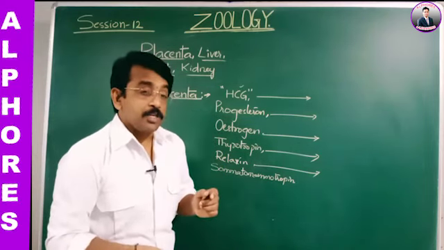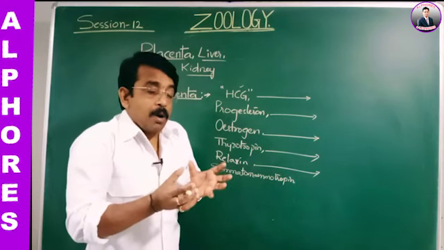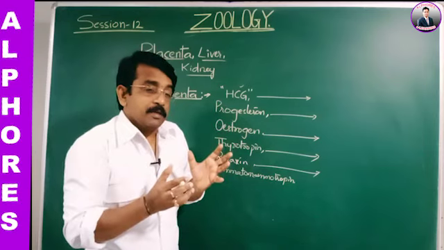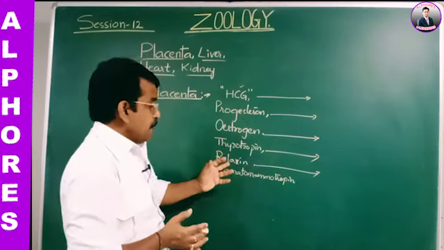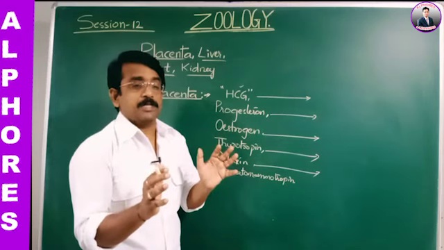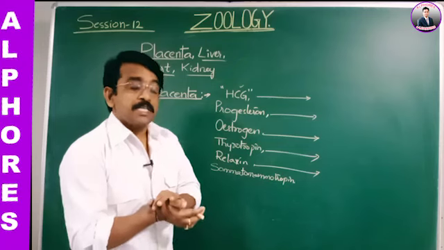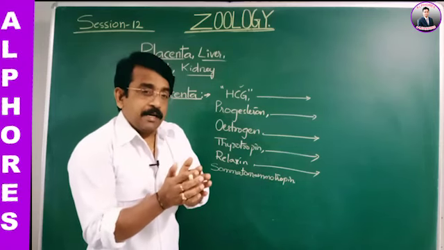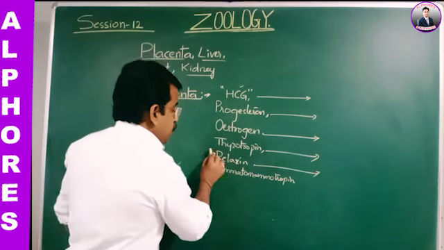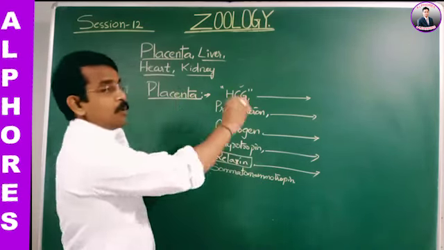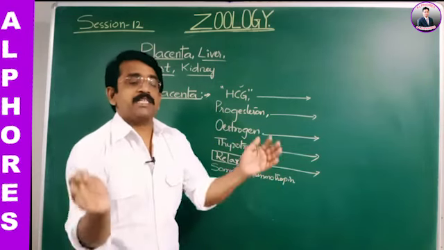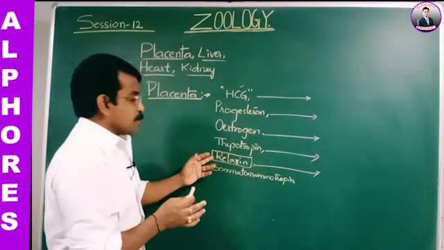The uterine contractions are faster and rapid towards childbirth. Just before childbirth, relaxin softens the ligaments, such that the cervix, the birth canal, widens and childbirth takes place. That's the reason why relaxin relaxes the pelvic ligament, and thereby the cervix widens and childbirth takes place. That is what relaxin does.